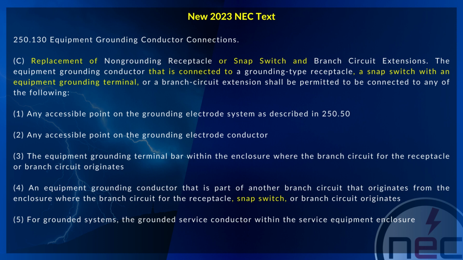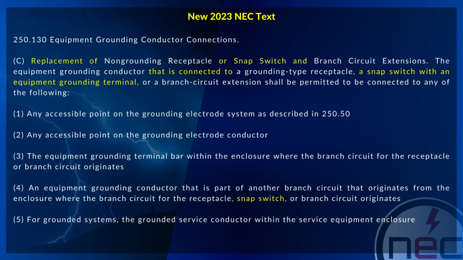250.130(A) or (B). For replacement of non-grounding type receptacles with grounding type receptacles or snap switches without an equipment grounding terminal with snap switches with an equipment grounding terminal, and for branch circuit extensions only in existing installations that do not have an equipment grounding conductor in the branch circuit, connections shall be permitted as indicated in 250.130(C). Subsection C, which covers replacement of non-grounding receptacle or snap switch and branch circuit extensions, states that the equipment